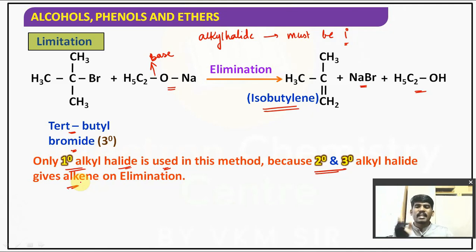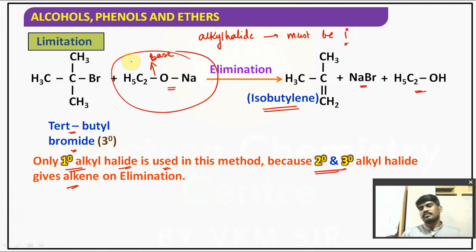Why? Secondary and tertiary may undergo elimination. Why? Because our sodium ethoxide can play a dual role. It can not only act as a nucleophile but also act as a base. Understood?